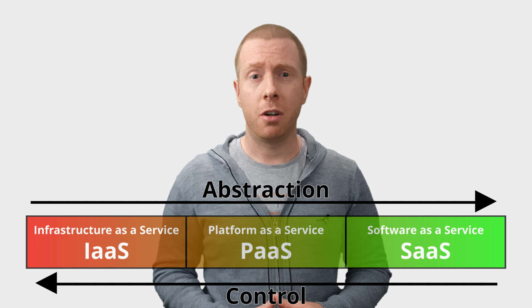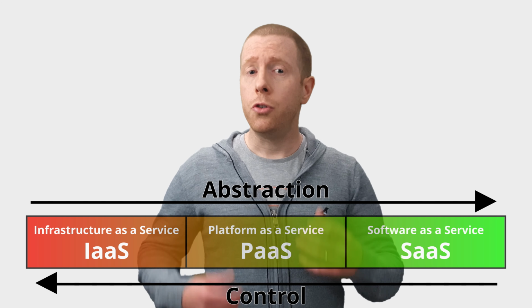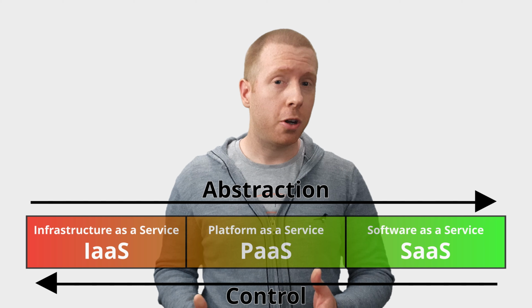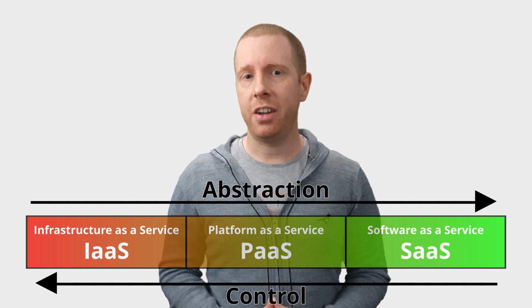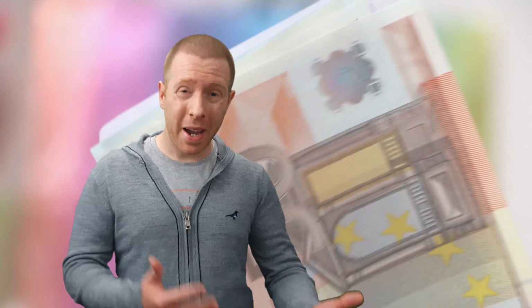With infrastructure as a service, you're responsible for pretty much everything bar the hardware. You manage the operating system, the full server and software stack, and the application itself, and you can tweak each of them as required. On the other end of the scale with software as a service, you pay your money and you get the service. You don't need to worry about how it works, but it does what it does and there's not a lot of opportunity to change how it behaves.